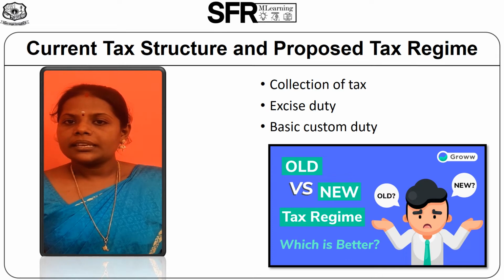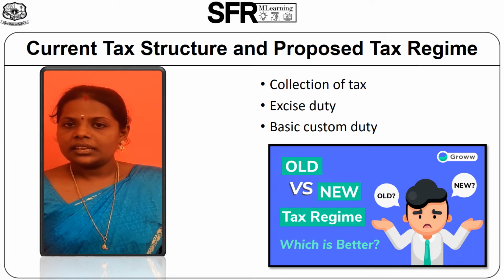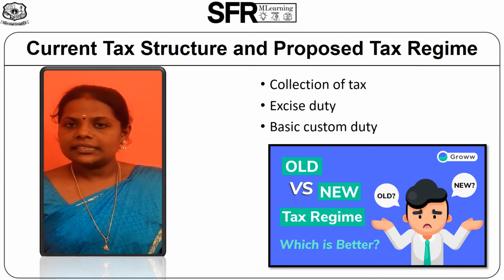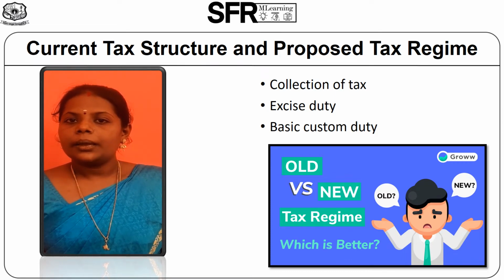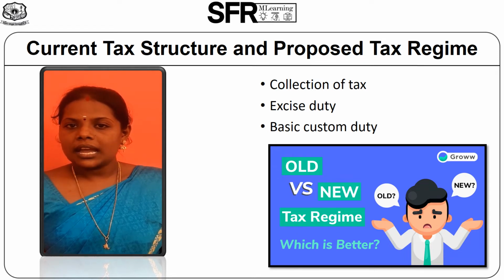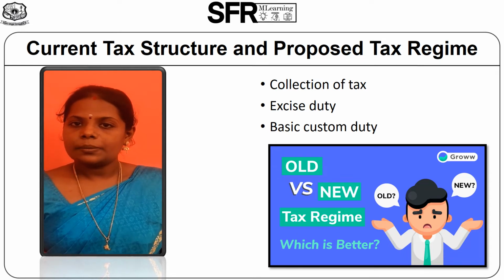Then, basic excise duty. Excise duty is charged up to the level of manufacturing in the old method. Under GST, it is replaced by CGST, that is Central Goods and Services Tax, but it is charged up to the retail level. Then, basic customs duty. Under customs duty, it is charged by the center under a separate act.